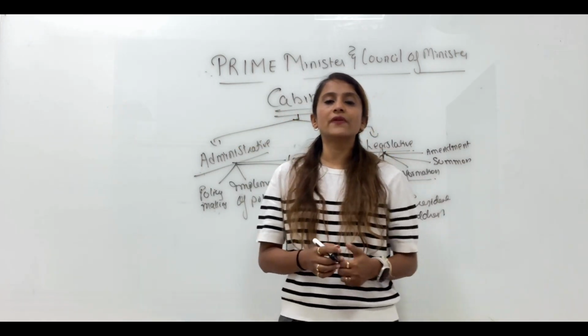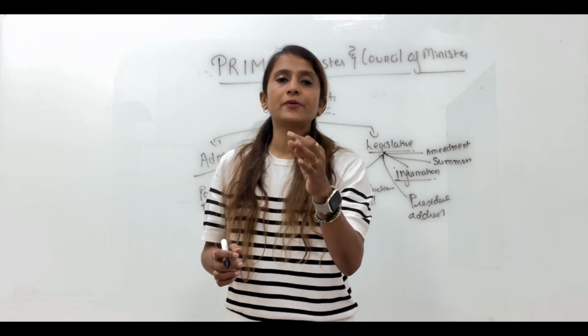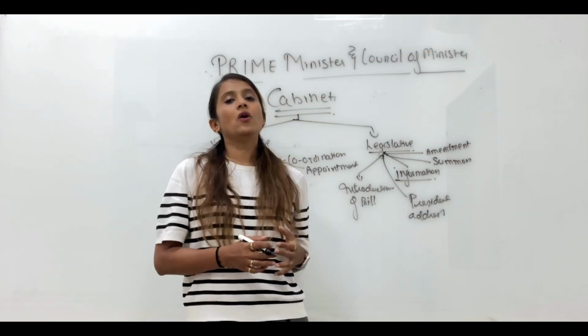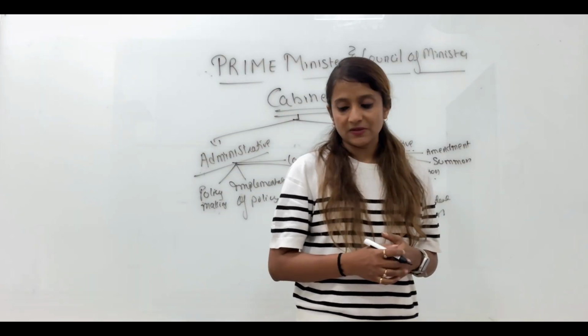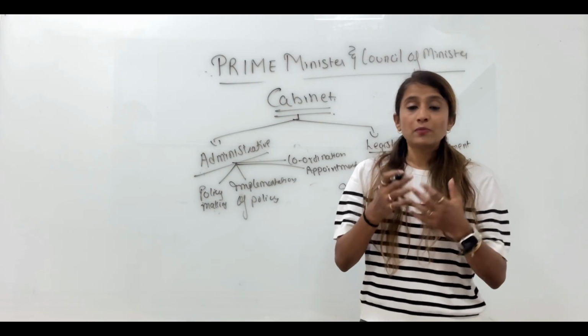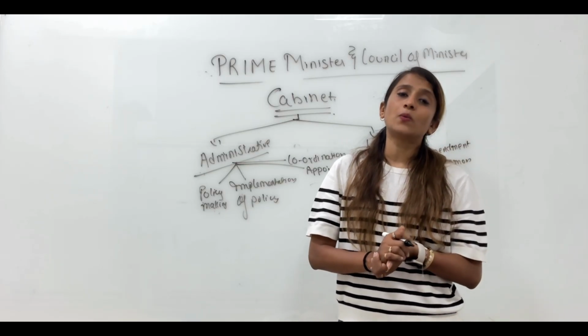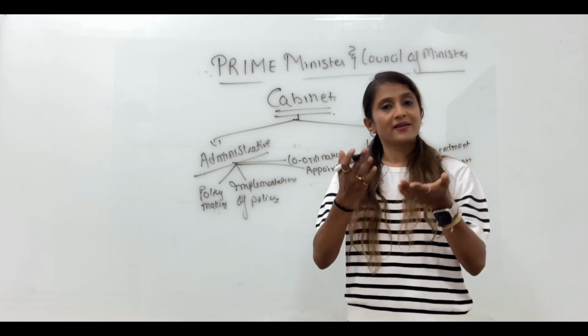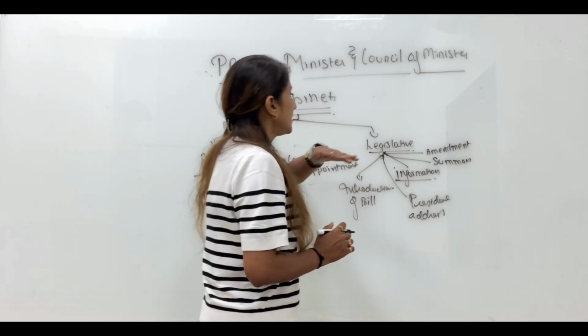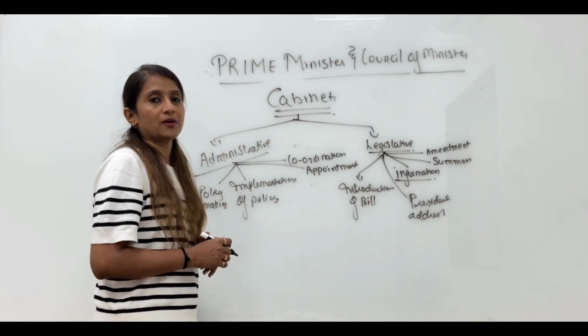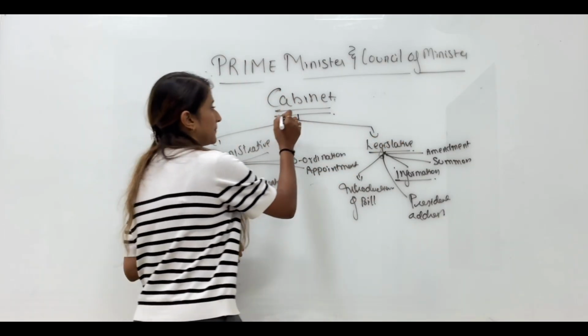Ordinance. You all know very well ordinance. I have told you in every chapter it is a very important topic. Ordinances are issued by the president when both the houses are not in session, but the advice is given by cabinet. So these are the legislative powers of the cabinet.